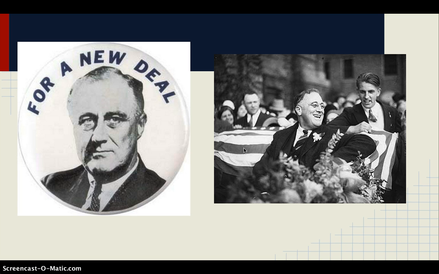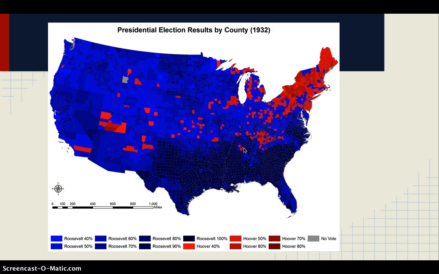He was well known prior to the election by the politicians and the media. FDR campaigned against Hoover's protectionist policies, which he thought to be the main reasons for the Great Depression. He won 57% of the popular vote, and in this picture you can see blue was won by FDR, and red was won by Herbert Hoover.